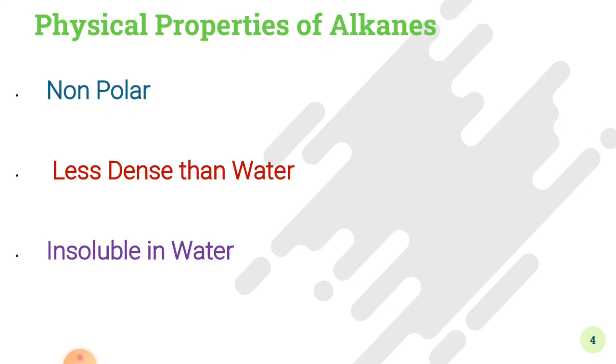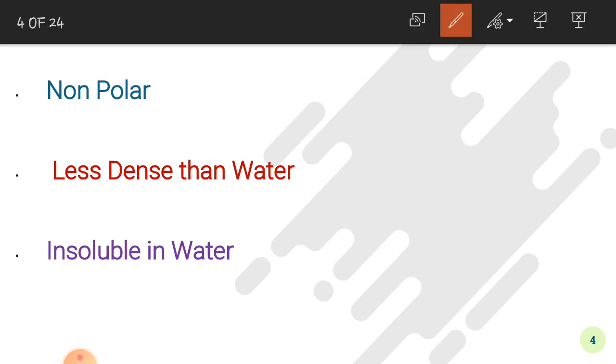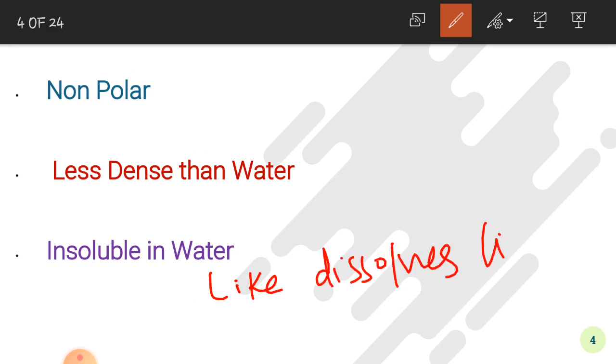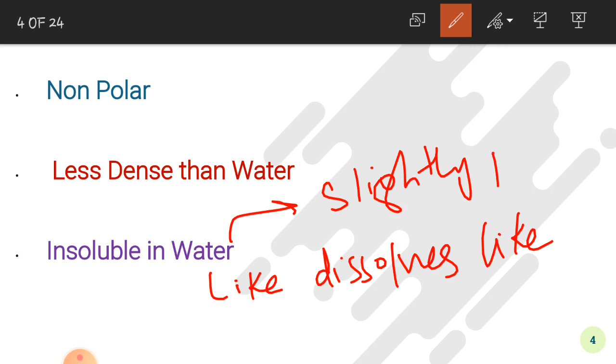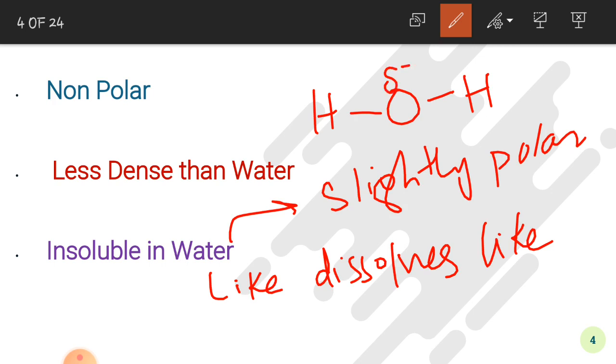These alkanes are insoluble in water. Why insoluble? We have read about the solubility principle, that is like dissolves like. So water is slightly polar, means that the bonds, that is OH bond in water is polar because of the electronegativity difference between oxygen and hydrogen.